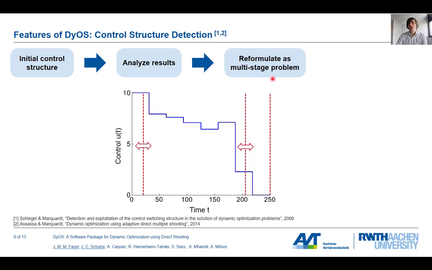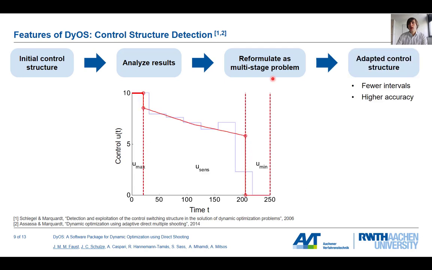And we can reformulate this as a multi-stage optimal control problem. And then with this adaptive control, so we know we have this arc at maximum, sensitivity seeking, and at the lower bound, we can then achieve a high accuracy solution with few intervals.